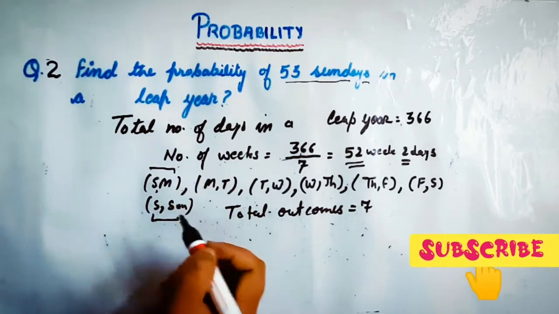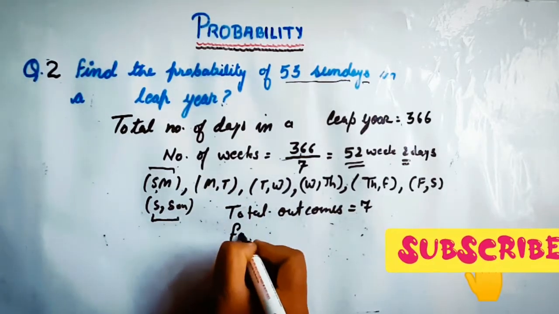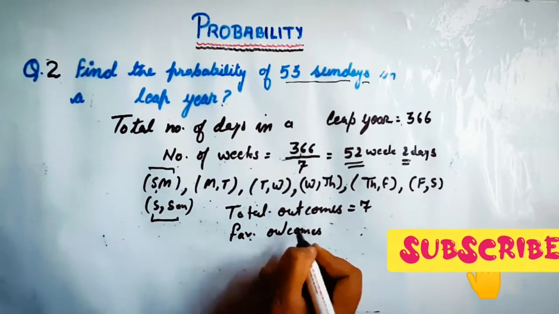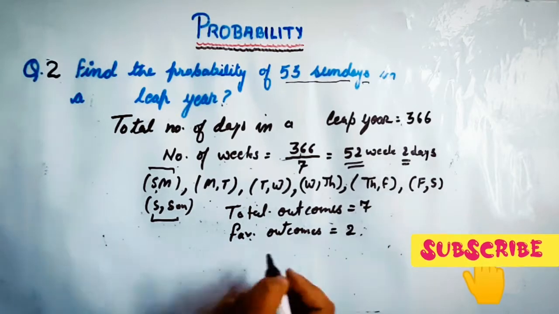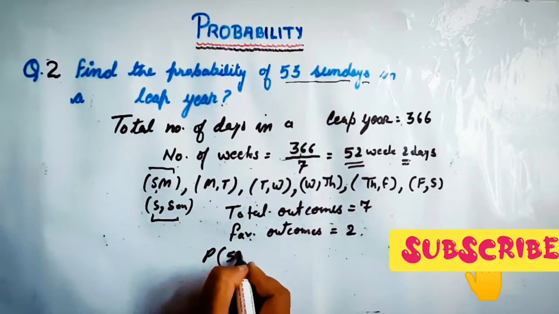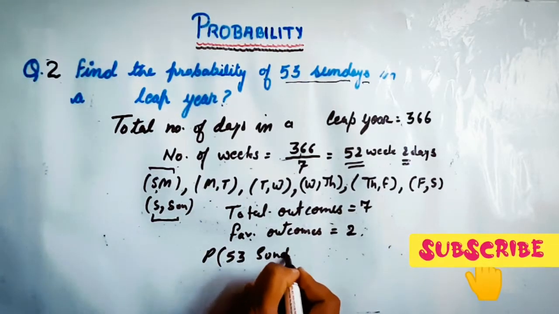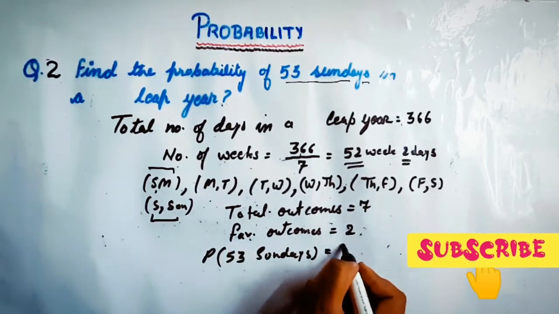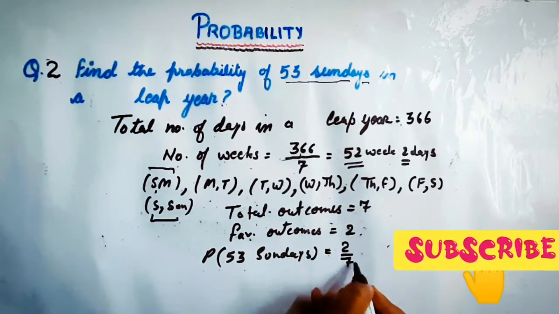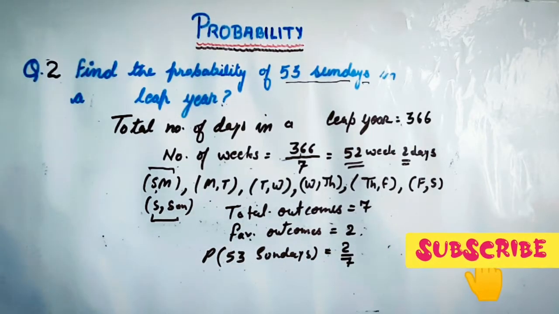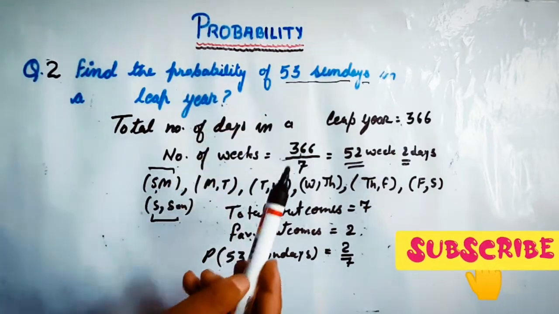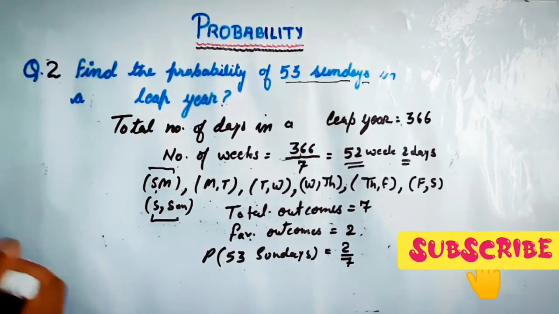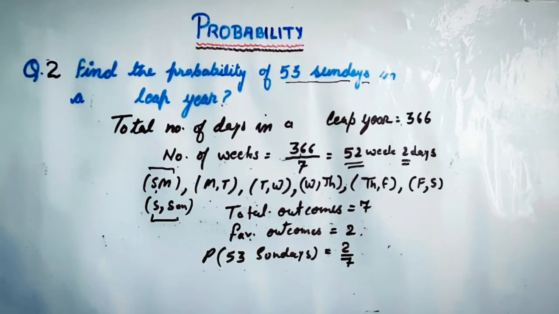So favorable outcomes are 2. The probability of 53 Sundays will be equal to 2 upon 7. So this is the method to solve if you are asked to find 53 Sundays in a leap year or 53 Sundays in a non-leap year. Thank you and keep smiling.